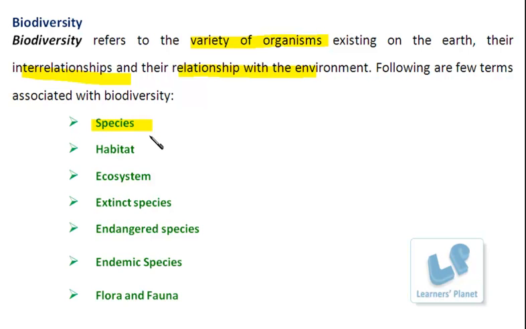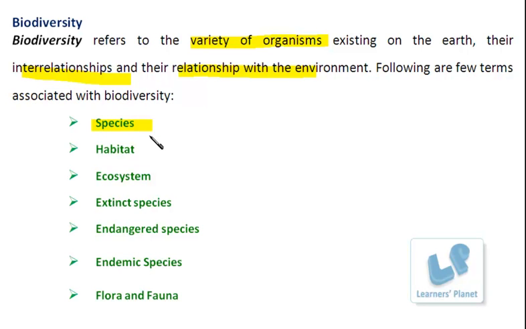Those specific ones which are able to communicate with each other, and most important, they are able to interbreed with each other. When two groups of organisms reproduce with each other and are able to produce new individuals, then those organisms are said to belong to the same species.